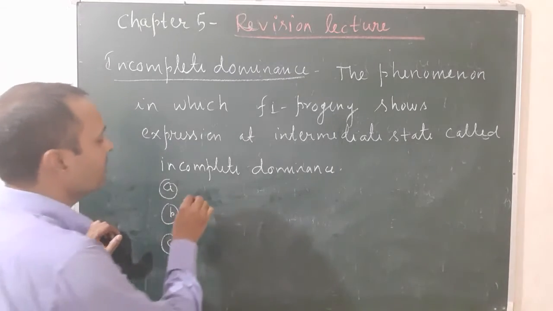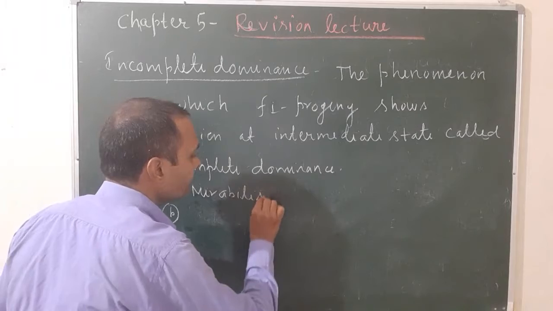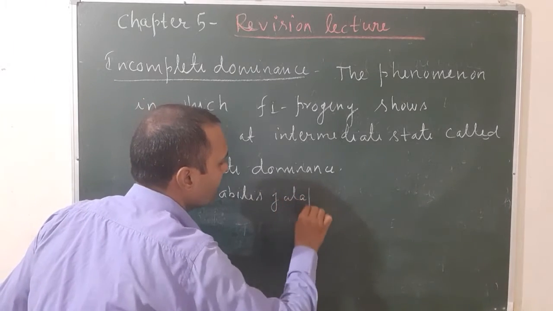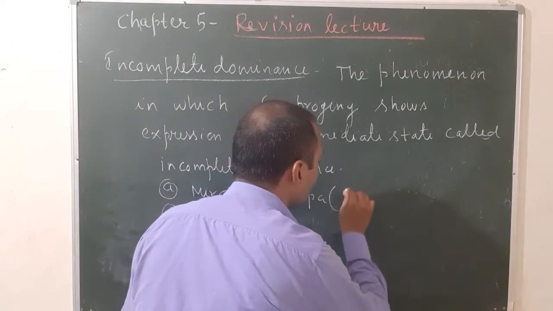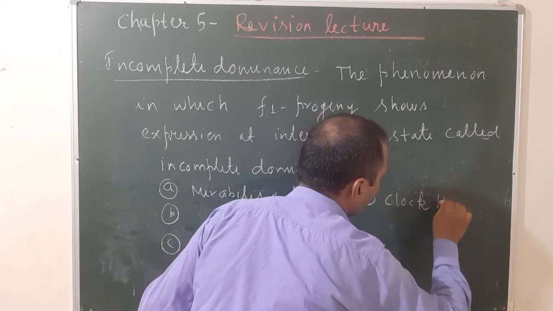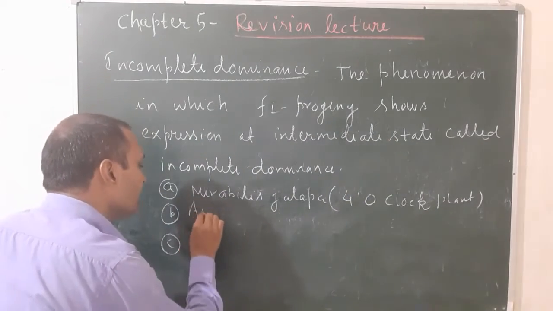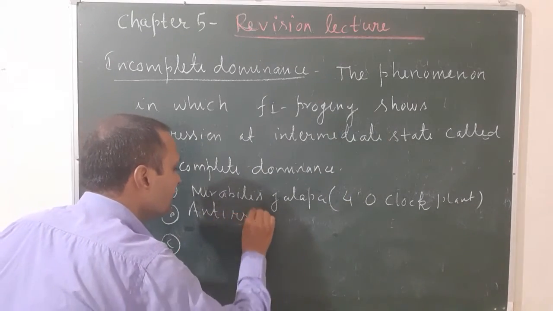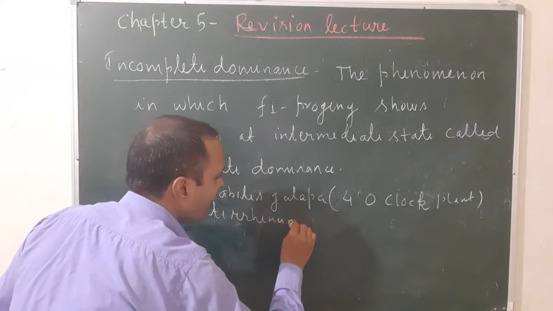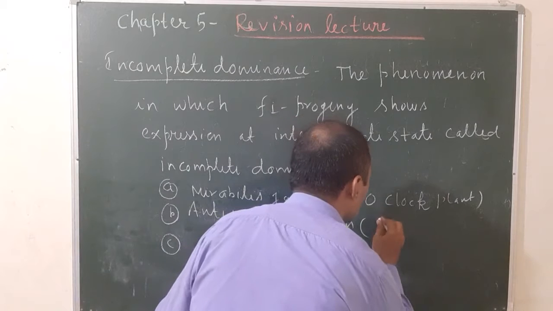The plants' names are, first, Mirabilis jalapa, commonly known as the 4 o'clock plant. Second is Antirrhinum majus, also known as the snapdragon plant.